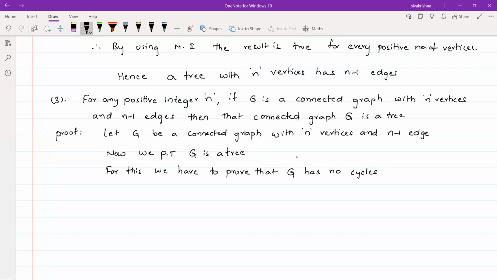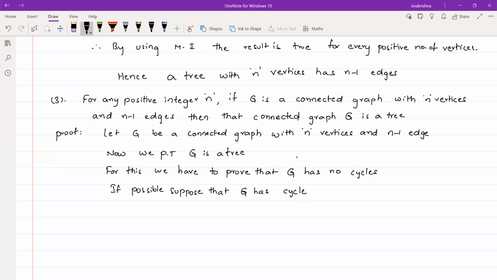If you prove that G has no cycles, then we say that G is a tree. So, in a contrary way, I am supposing that G has a cycle. If possible, suppose that G has a cycle.